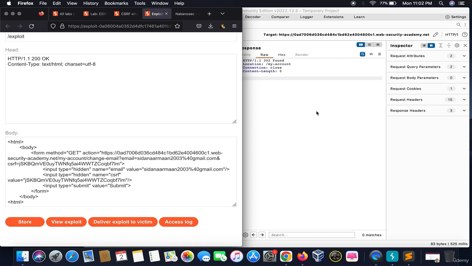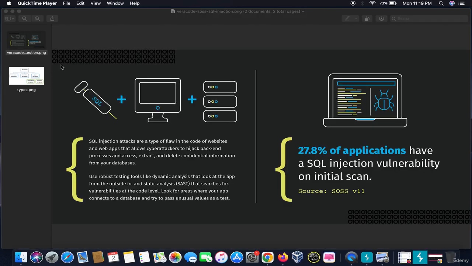Thank you. In this section, we will talk about the meanings and different types of SQL injection attacks. So let's start with its meaning. SQL injection attacks are a type of flaw in the code of websites and web apps that allow cyber attackers to hijack back-end processes and access, extract, and delete confidential information from the database, right?